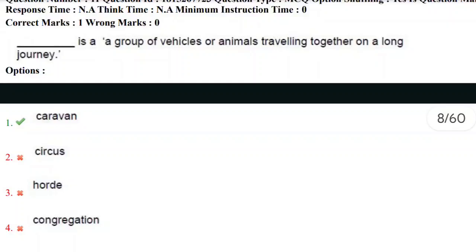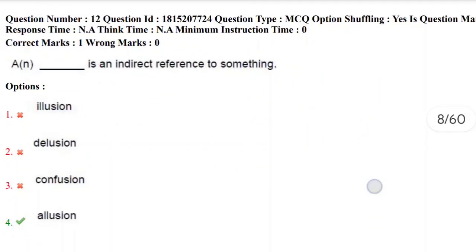Dash is a group of vehicles or animals traveling together on a long journey. Yes, here the question is on one word substitutes. A group of vehicles or animals traveling together on a long journey is nothing but caravan. Yes, so the correct answer here is caravan. First option, caravan. Let's move towards next question, 12th question.